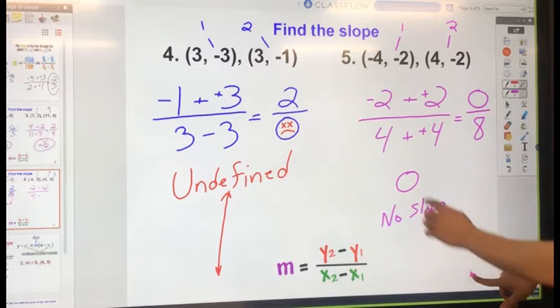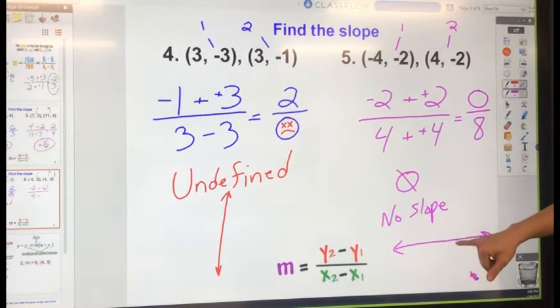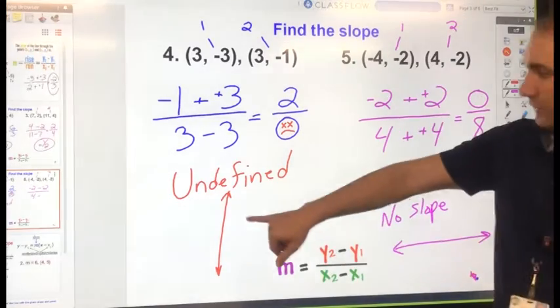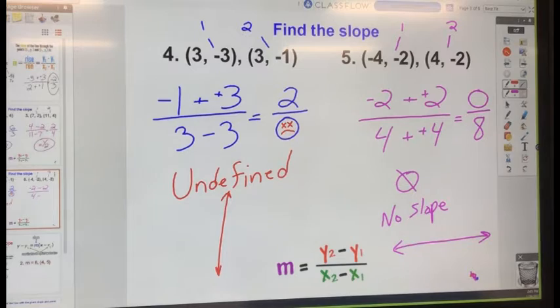Undefined. Horizontal line. Yeah, it's horizontal. Think skiing. You're going nowhere. Oh, you're going somewhere. Yes. The undefined is here. The zero's on top. Alright, I see the zero's on top. Zero on top for no slope.